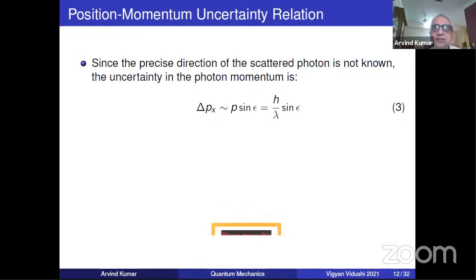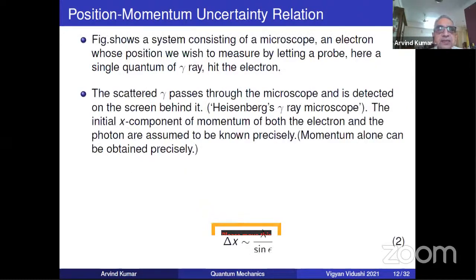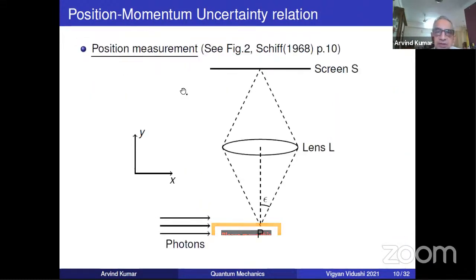Now the precise direction of the scattered photon is not known. Scattered photon has an uncertainty. Now, why is the uncertainty there? Please go to the diagram once again. The uncertainty is because we don't know from where the photon came. Did it come from here? Did it come from here? So how much is the uncertainty in the X component of this?